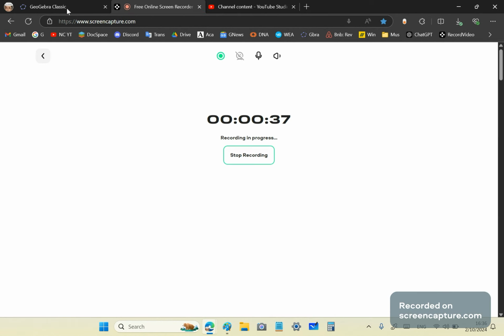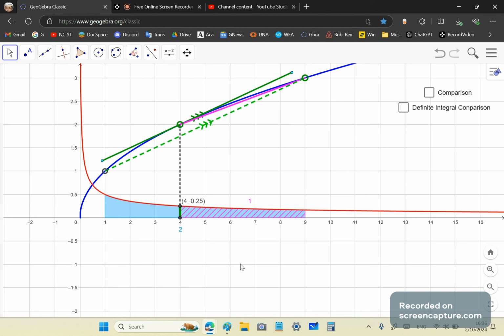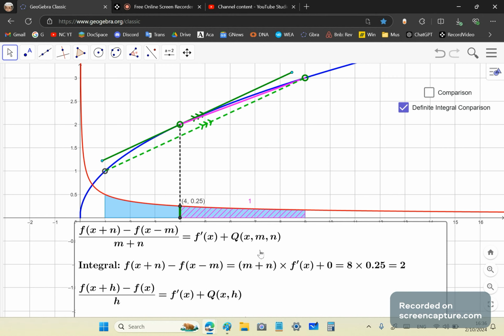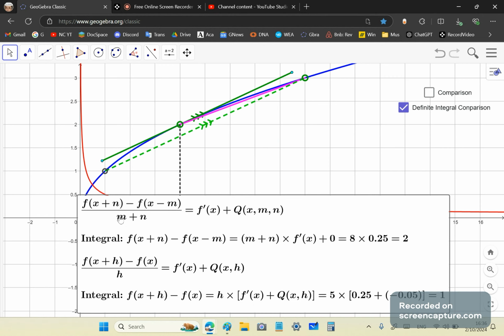So, people, mainstream academics just don't pay attention to detail. They never have. And one of the things that I've noticed is that when you show them things, like for example this, in the new calculus, we can find the derivative using this identity because it's simply f prime of x equal to this, as this term here is always zero. It's not the case though with the historic identity which I introduced to fix your flawed calculus, because q of xh is never zero unless f is a straight line.